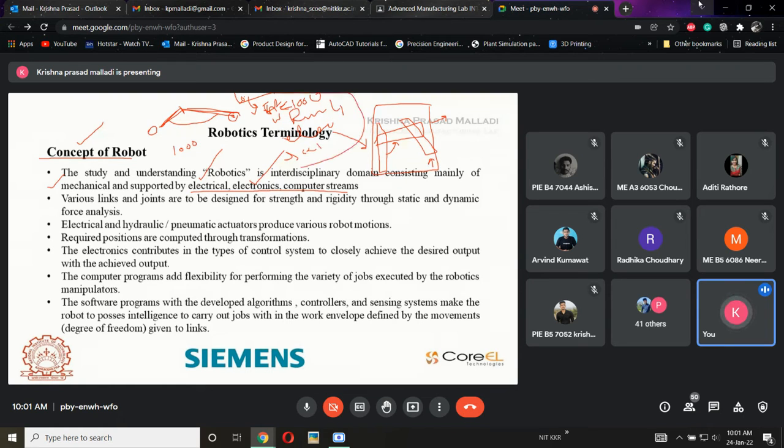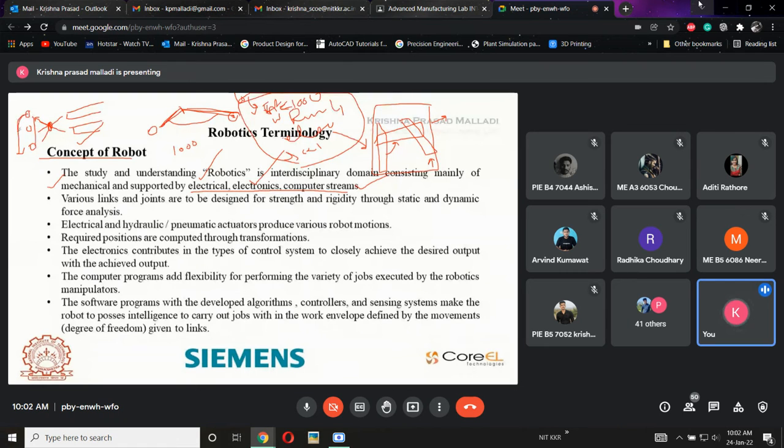So how exactly have I defined this? By using some computer language only, by using Java as well as Python, we will be creating complex programs. Suppose a robot needs to be programmed like this: the material needs to be picked from three different locations and delivered to two different lines. This will be one line, this will be one line. Now the robot needs to be defined. For every first minute the robot needs to reach over there. After this part is done, then automatically it will reach this position. Once it is done, again it will reach this position.